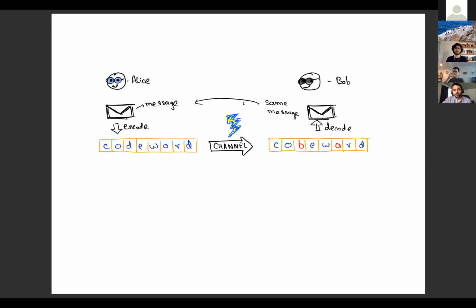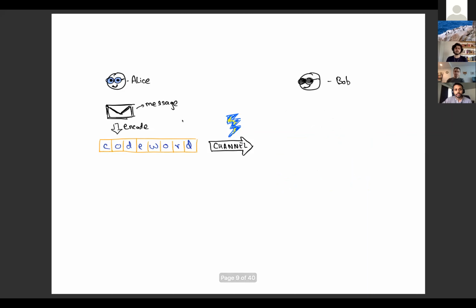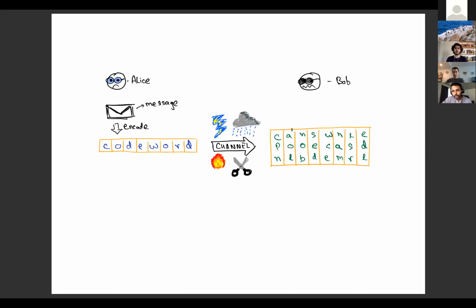Okay? So it's a slightly different setting now. Again, Alice wants to send Bob a message, diligently encoded using some error correcting code. But now there's a lot more corruption in the channel. And so what Bob sees is essentially this: you can't even read the alphabet. But you know a list of possibilities for each alphabet.